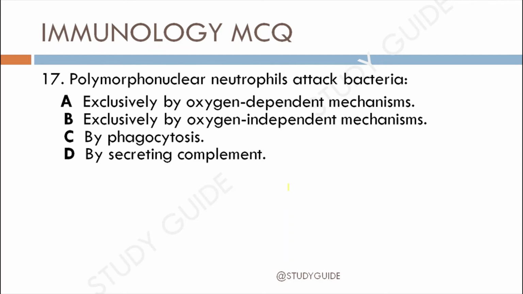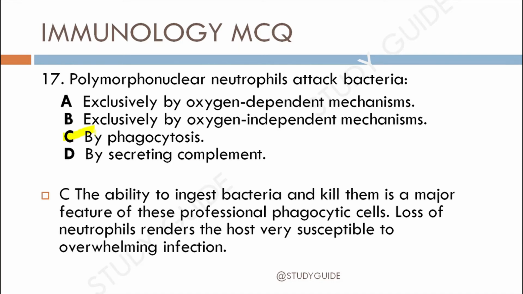The correct answer is option C, by phagocytosis, because the ability to ingest bacteria and kill them is a major feature of these professional phagocytic cells. Loss of neutrophils renders the host very susceptible to overwhelming infections.